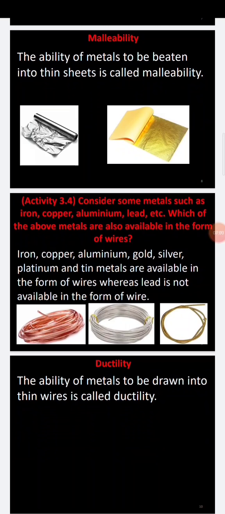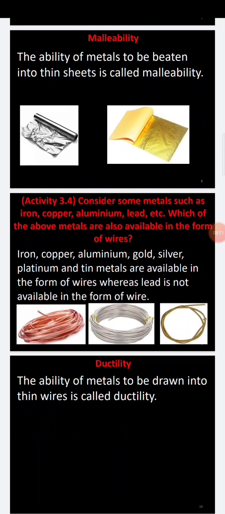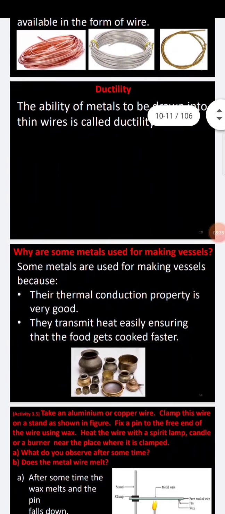Ductility says that it is the ability of a metal to be drawn into thin wires. The metals which can be drawn into thin wires have ductility. So malleability is making into thin sheets and ductility is drawing into thin wires. You can give the example of iron, copper, aluminium, gold, silver, platinum and tin, and these metals are drawn into thin wires. This is also one of the physical properties of metals.